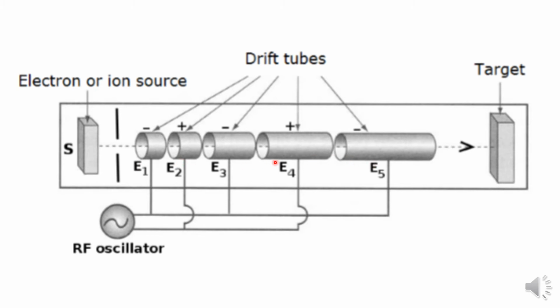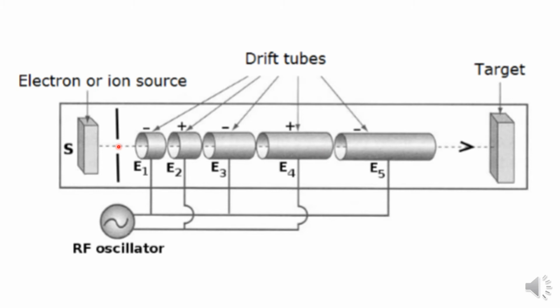At one end of these electrodes we have a source, and on the other end we have a target. The source will release the particle that has to be accelerated, and the particles are made to enter these electrodes.